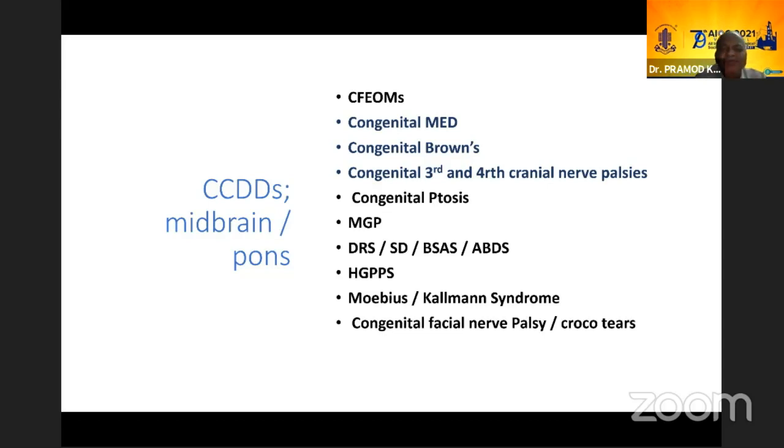Then you can also have congenital facial nerve palsy and crocodile tears. These are also rare conditions, but some of these congenital facial nerve palsies are also CCDDs.